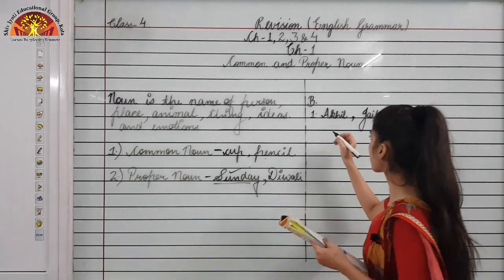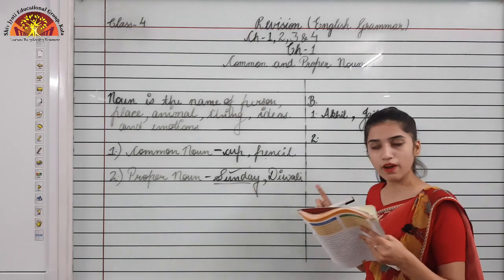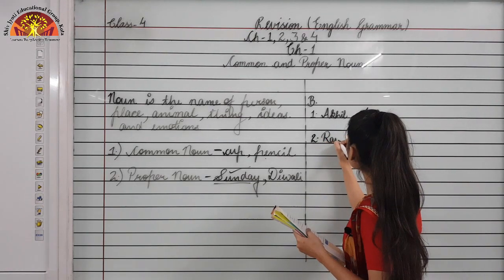Okay, because that's the name of a person, right? So the first proper noun is Ravi. So we will make R capital because that's a proper noun.